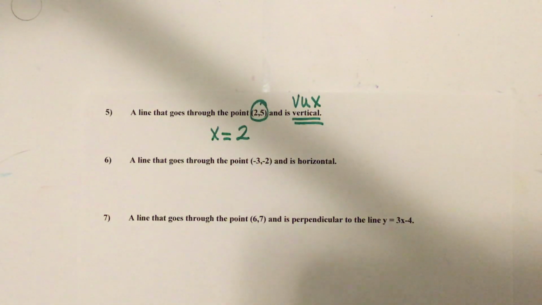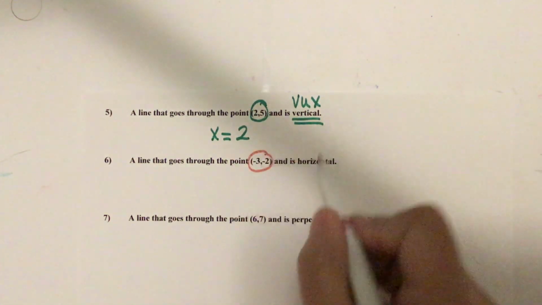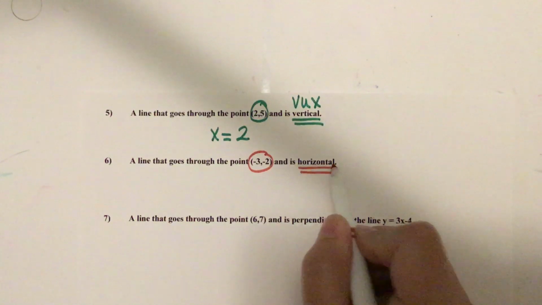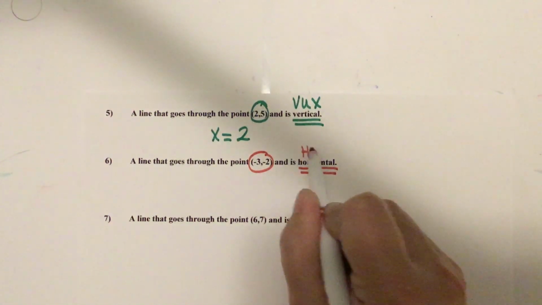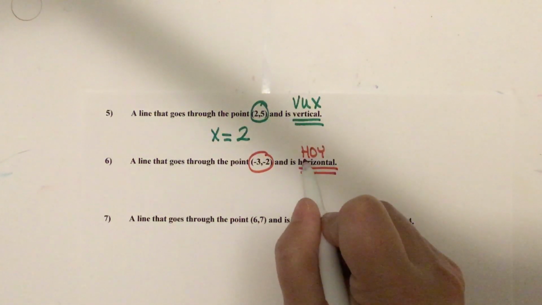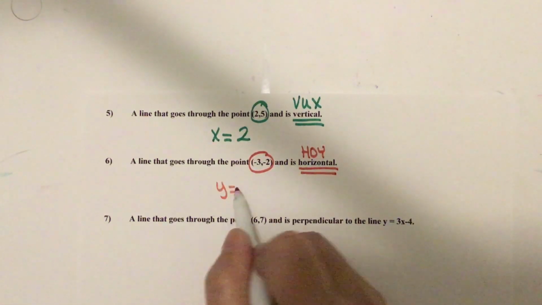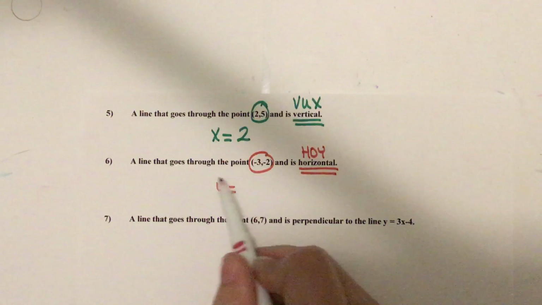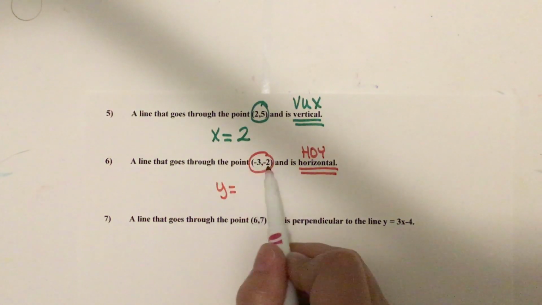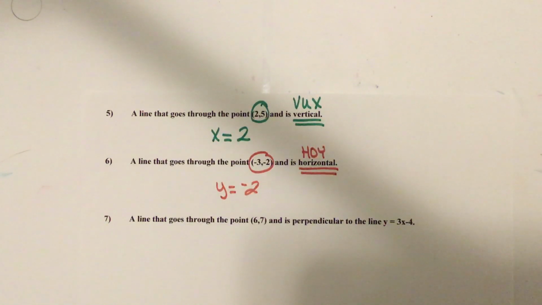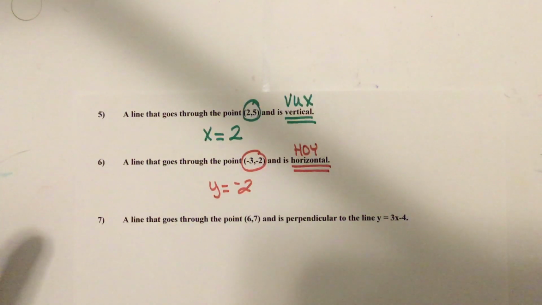Okay, this next one, I want to go through this point, but I want to be horizontal. So if I don't want to be diagonal, I have to be hoy or bucks. Well, who's horizontal? Hoy. Horizontal line, 0 slope, y equals equation. So it's going to be y equals, and then which one is the y? -2. And that's my answer. Okay, I'm going to skip number 7. It's just more of what we were doing earlier.